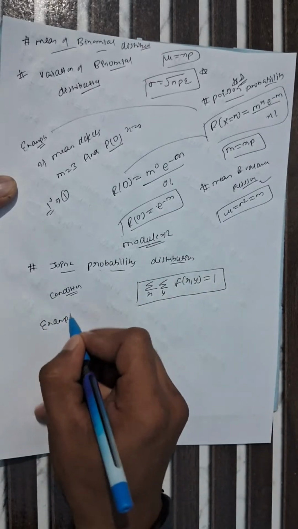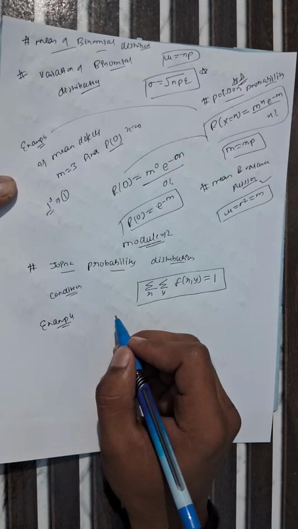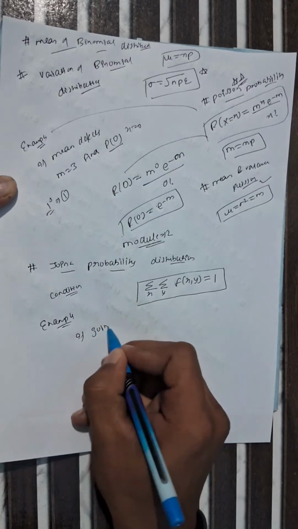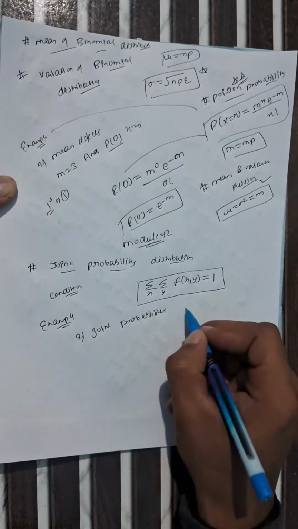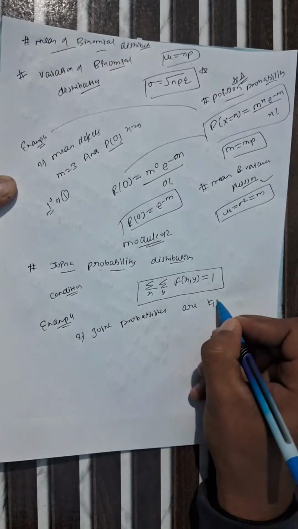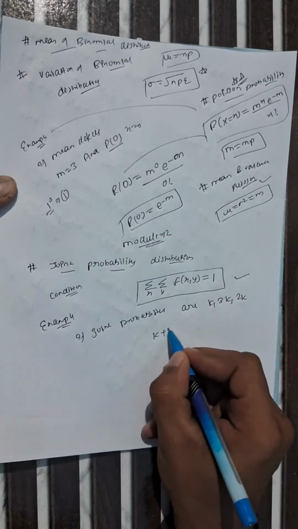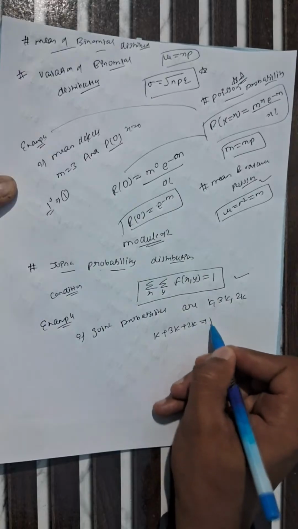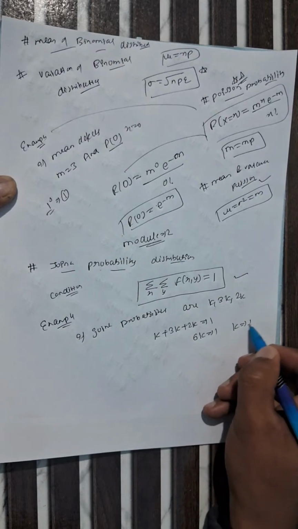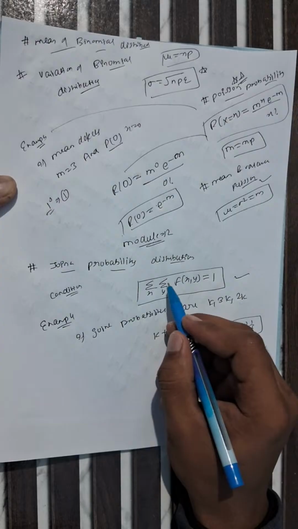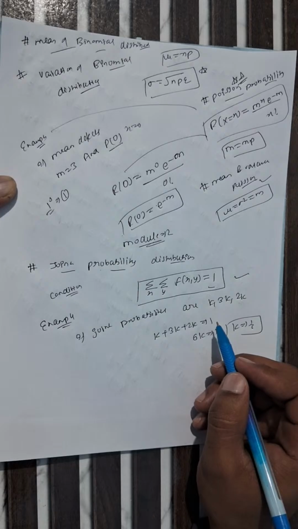We are taking an example for better understanding. If the joint probabilities are given as k, 3k, 2k, we use this condition: k plus 3k plus 2k equals 1. When you add it, it becomes 6k equals 1. Then what is the value of k? k is nothing but 1 by 6. So this is the summation of x and the summation of y of f(x, y), which equals 1. Now clear, I think.